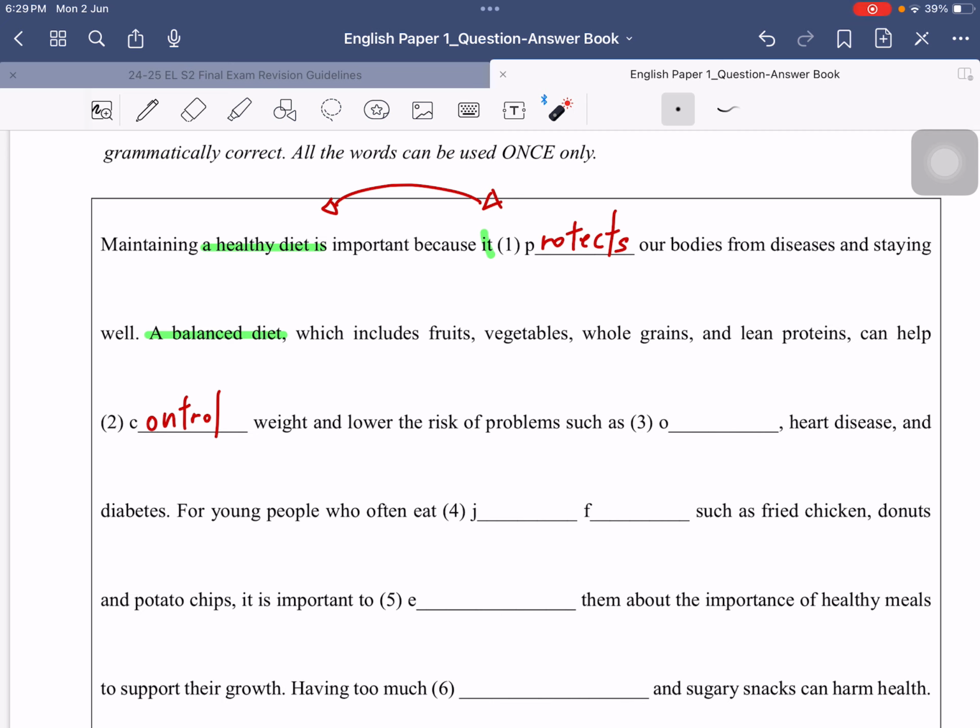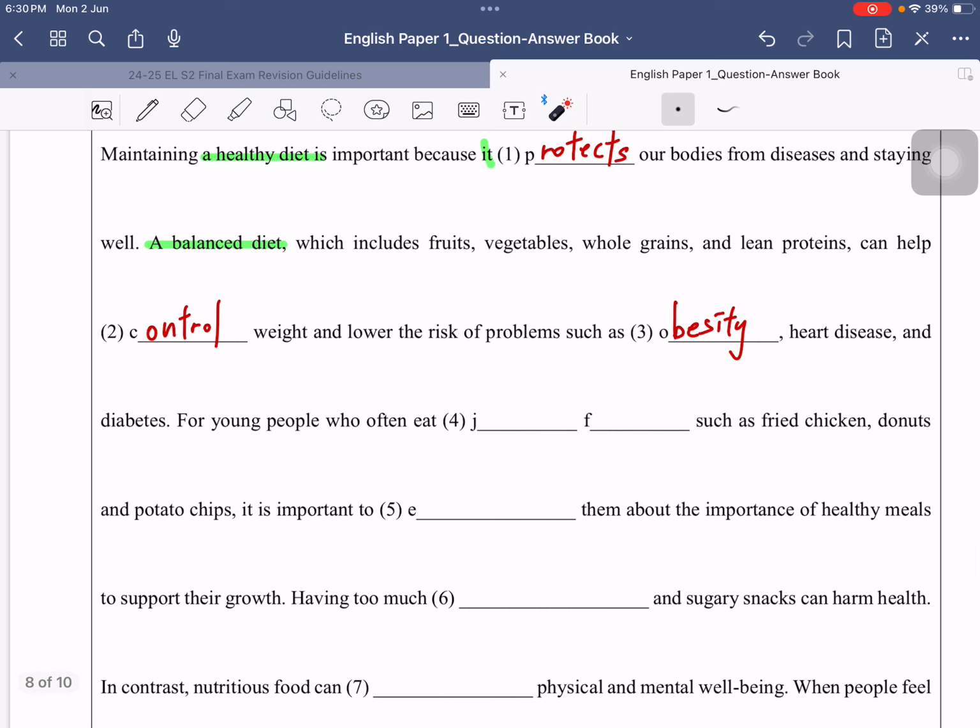So for question 3, you can see that if we do not have a balanced diet, we may face lots of problems such as heart disease, diabetes. So we need to think about the bad effect. So if we do not have a balanced diet, we may have the problem of obesity, heart disease, and diabetes. That's why you can see these are the problems that we may face if we do not have a balanced diet. Now, let's move on to question 4.